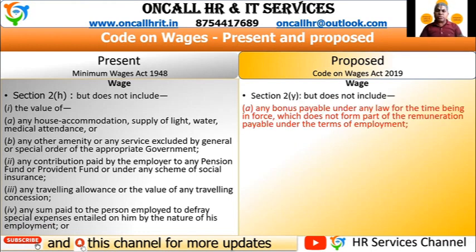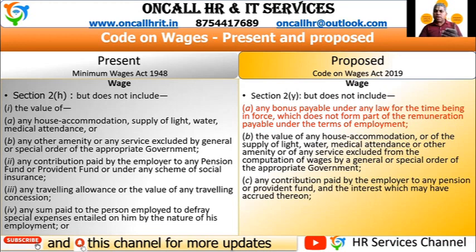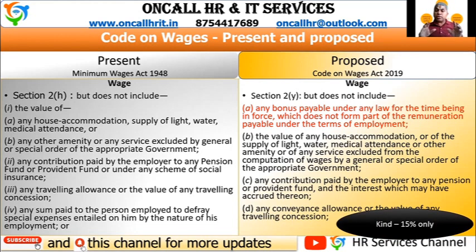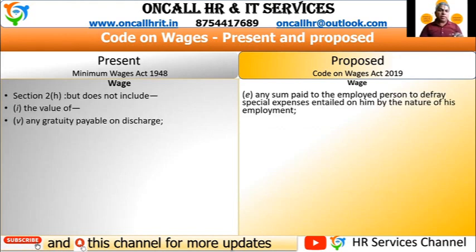It includes bonus payable under any law. Bonus is also not a wage, as well as other things. Here, the value in kind should not exceed 15%. The value of house accommodation or of the supply of light, water, medical, these things should not exceed 15% of their wages. And gratuity is also not included as wage.